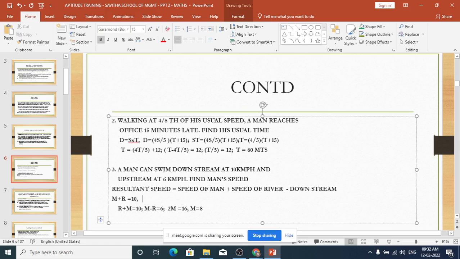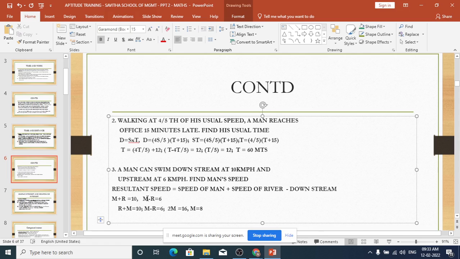Next, upstream means the speed of the man and the speed of the river will be in the opposite direction. So the speed of the man should be more than the speed of the river, then only you can go upstream. So m minus r, they have given that as 6. Yeah, m minus r equal to 6.